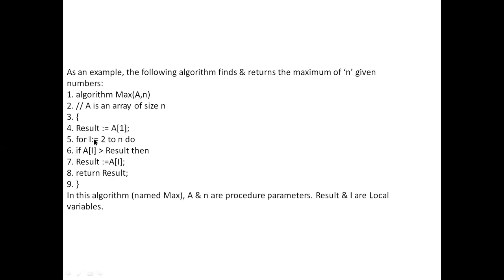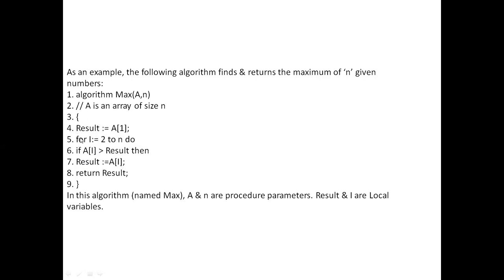Then another variable i is used. For i is equal to 2 to n, if a of i, that is a of 2, is greater than result, then result is equal to a of i. Like this a comparison is performed. At last the result, in which the highest value is stored, is given. Point to be noted here is all these statements are very simple.